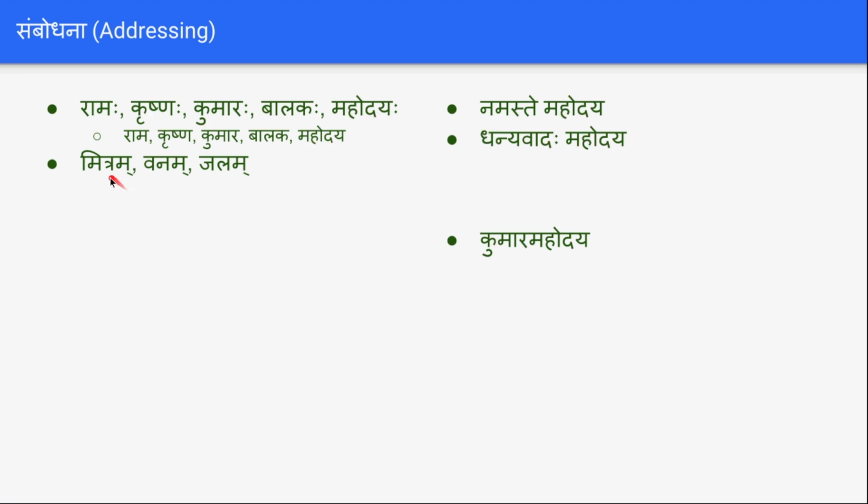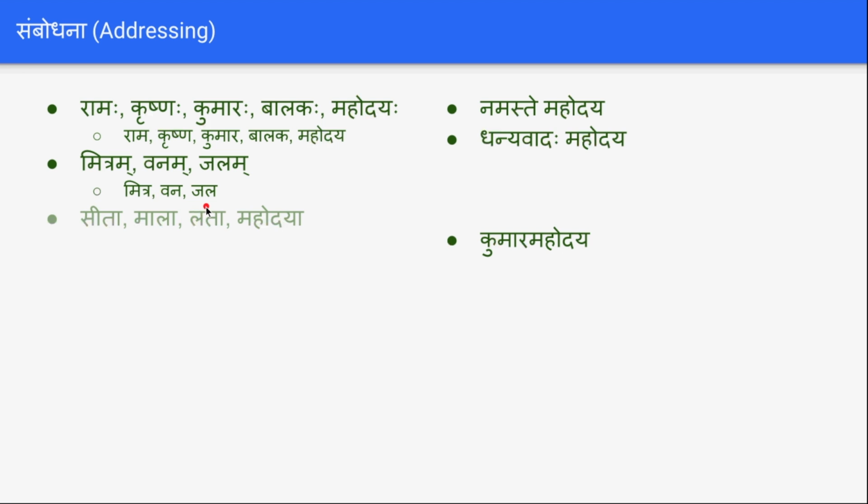And similarly, Mitram, Vanam, Jalam are all Napumsakalinga words. For these also it will be Mitra, hey Mitra, Gachamaha. And similarly, Vanam becomes Vana, or Jala. You can find these words, Vana or Jala, in the Kavyams, but not in normal conversation.